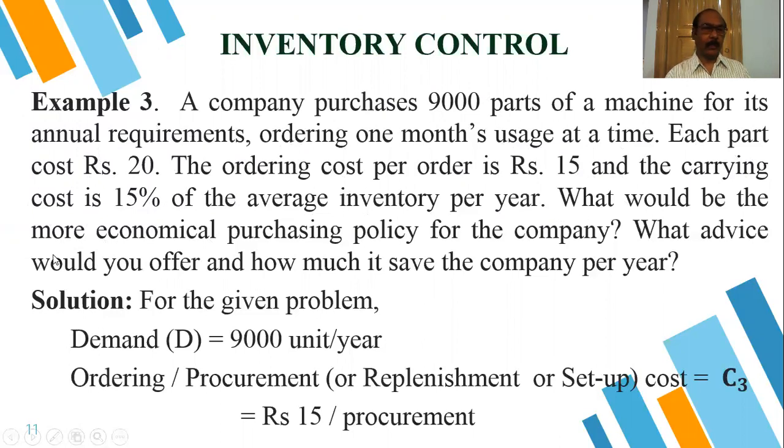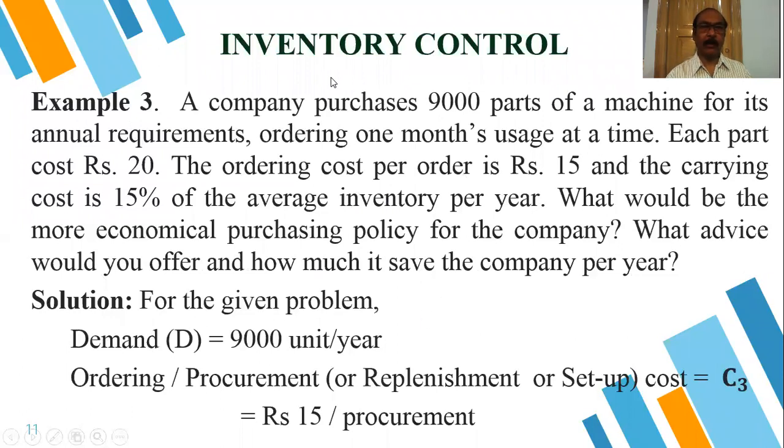What would be the more economical purchasing policy for the company? What advice would you offer, and how much does it save the company per year? That means we have to find the economic order quantity, the number of orders, and the cost.